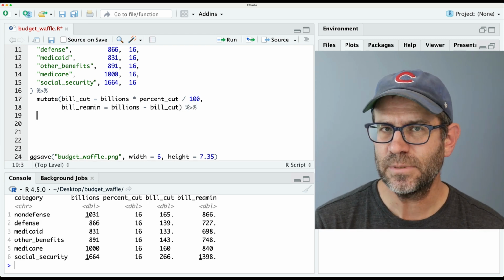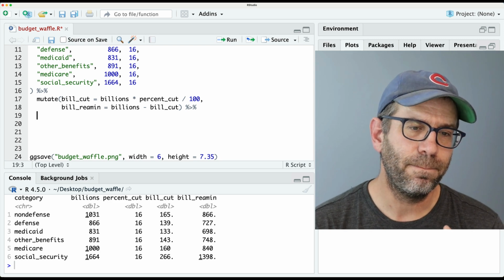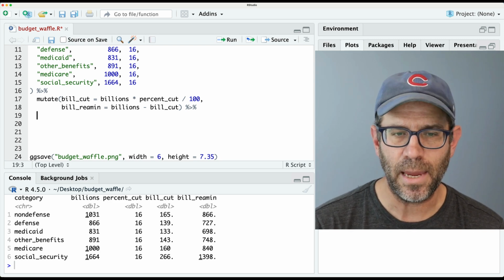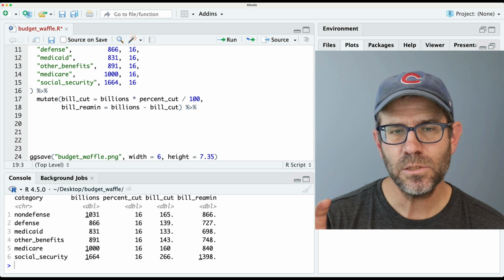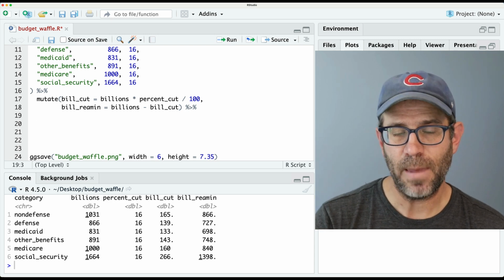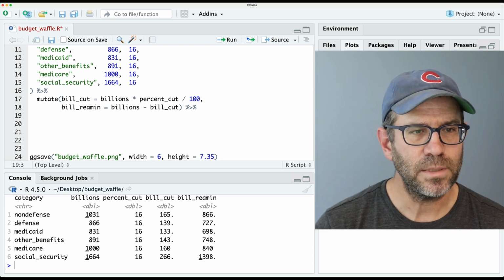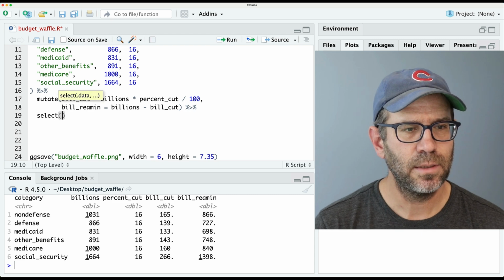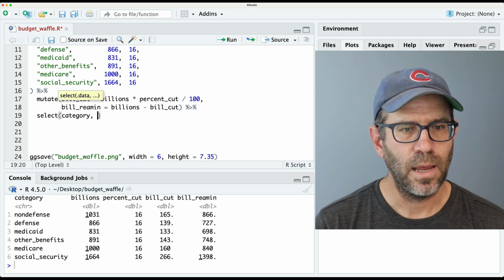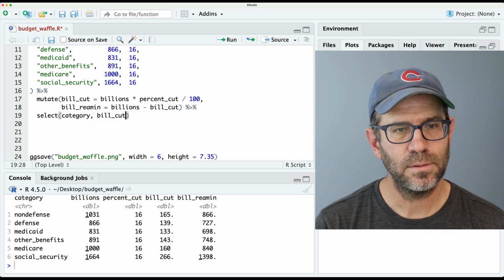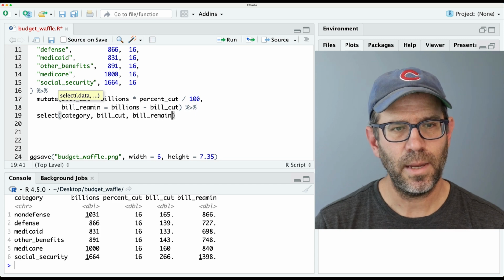So I want to clean this up to get the category, the bill_cut, and the bill_remain, because that's what I'm going to use to ultimately make the plot, okay? So let's go ahead and do select category, and then bill_cut and bill_remain.